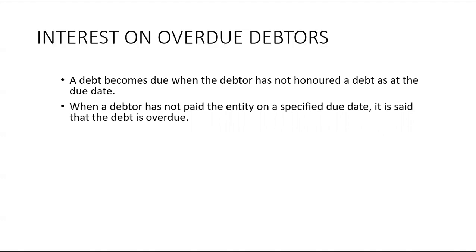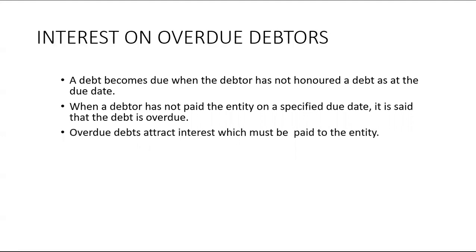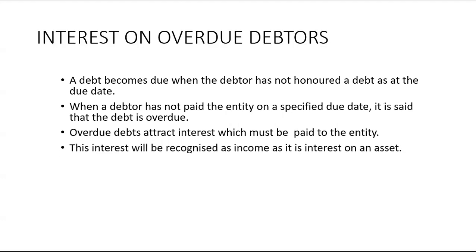And any overdue debt will attract interest, which must be paid to the entity. This interest will be recognized as income as it is interest on an asset. Remember, assets represent economic benefits. Therefore, an increase in that economic benefit will be income.